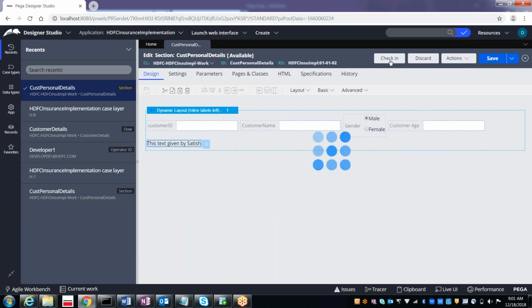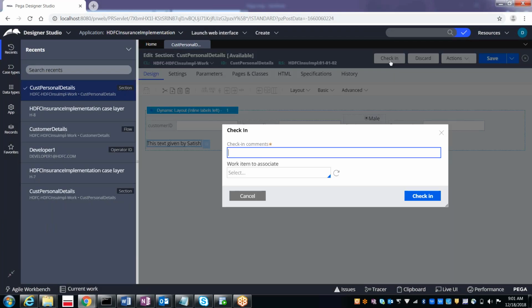When you are doing the check-in, you should mention clearly what changes you have done, so that when the other person opens the rules, he will understand what this person has done. So you should give very clear comments.